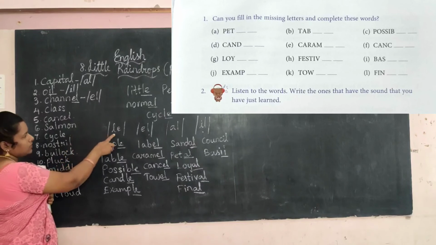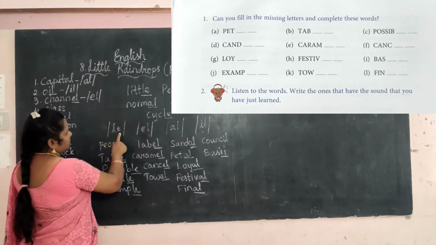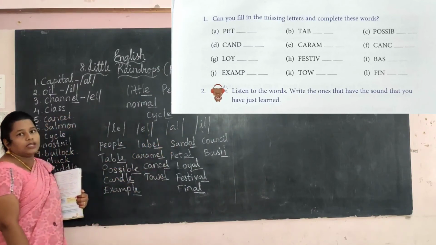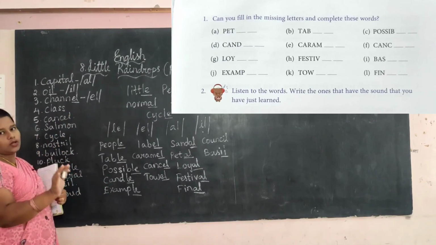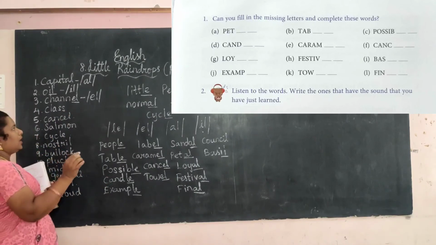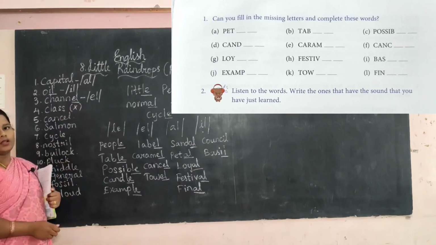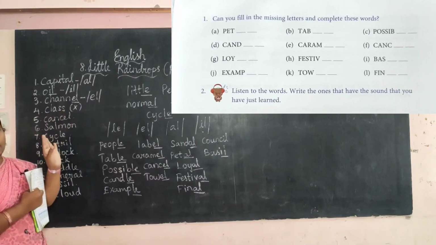Is there any sound here? No. Here there is only LE, EL, AL and IL, no SS sound. So it will not come. So you do not need to do anything. Just put a wrong mark in the bracket. This sound is not coming, right? So you do not need to write anything.